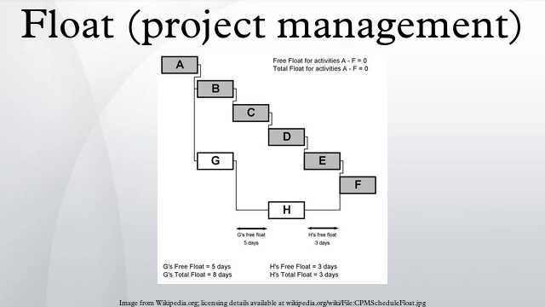In project management, float or slack is the amount of time that a task in a project network can be delayed without causing a delay to subsequent tasks or the project completion date. An activity on the critical path has free float if delaying its completion will not delay the next sequential task. An activity on the critical path has total float if delaying its completion will not delay completion of the project. A critical path may have unused time expressed as total float.